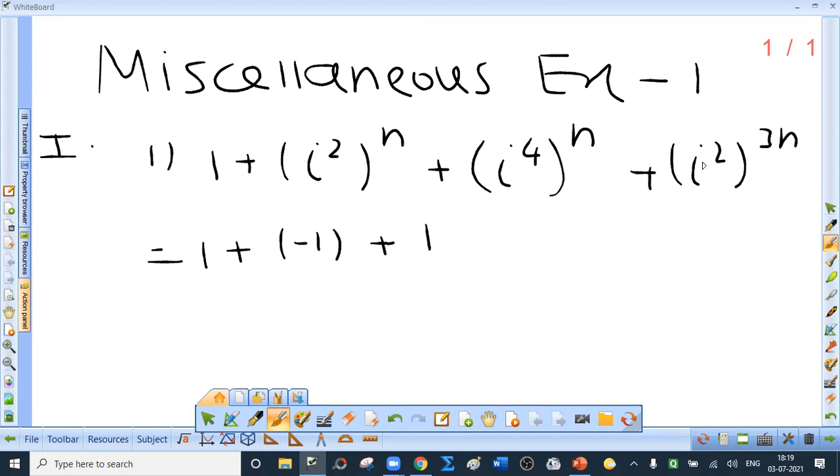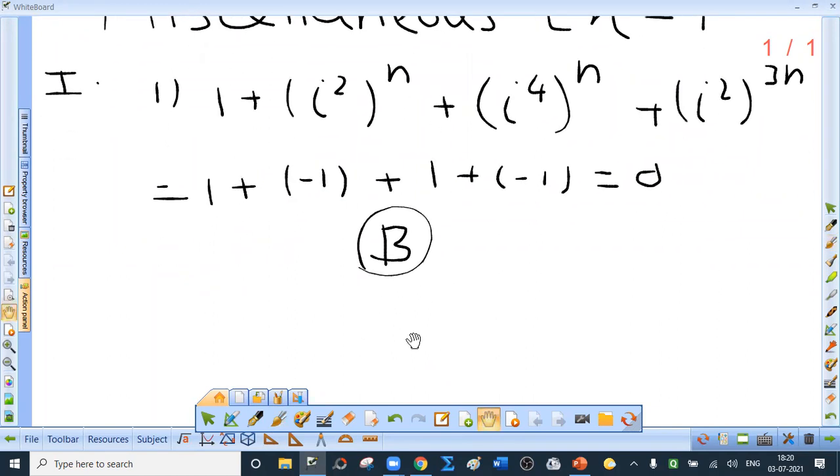Now, i square is minus 1. Minus 1 has an index which is odd, because n is odd. Odd into odd is odd. So it is nothing but minus 1. So the total is nothing but 0. Now in which option is it given? B. So B, Bombay, is the correct option for the first sum.